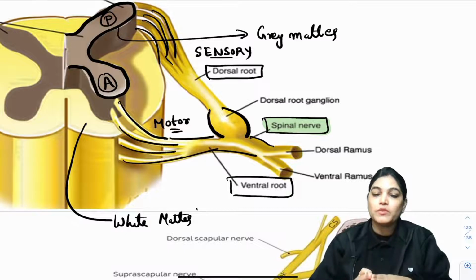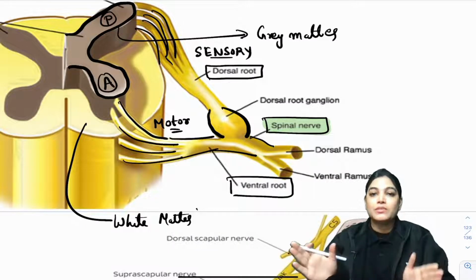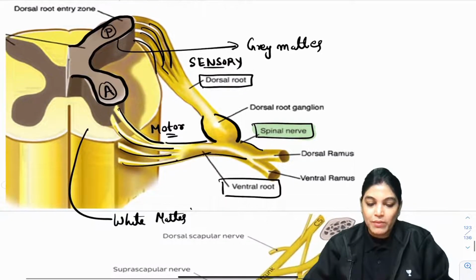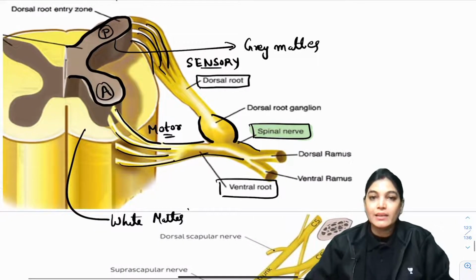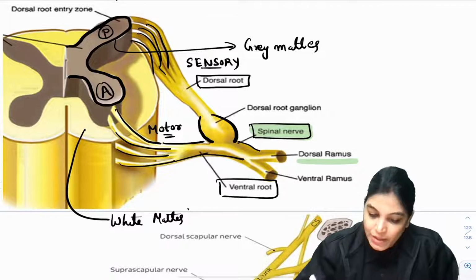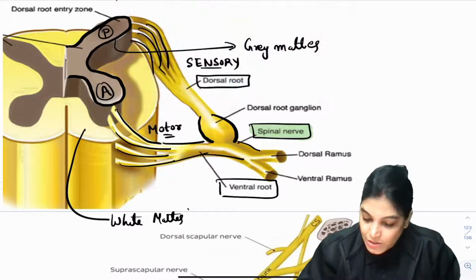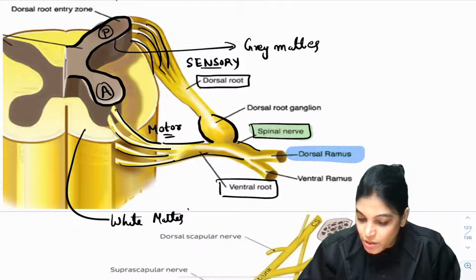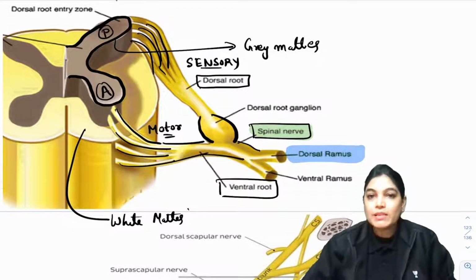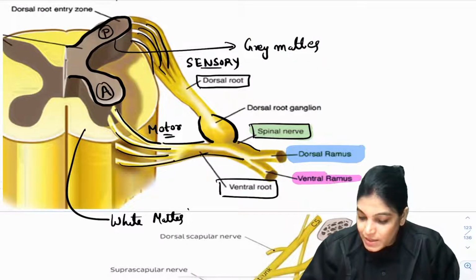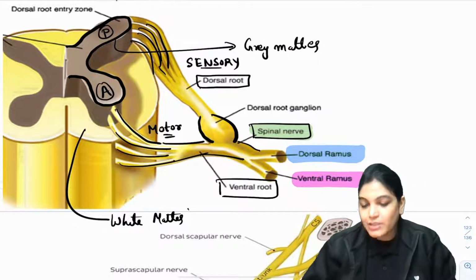After the formation of the spinal nerve, it diverges by forming two rami. The dorsal ramus is responsible for giving innervation to the muscles of the posterior side or back, but the ventral ramus gives innervation to the anterior aspect of the body.